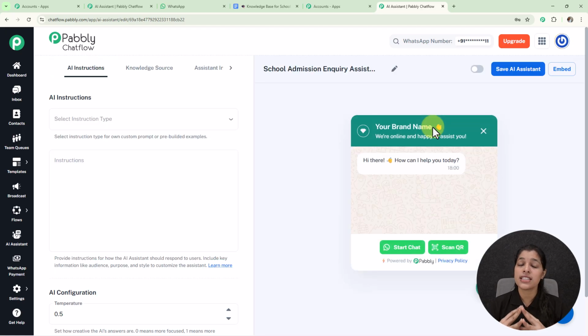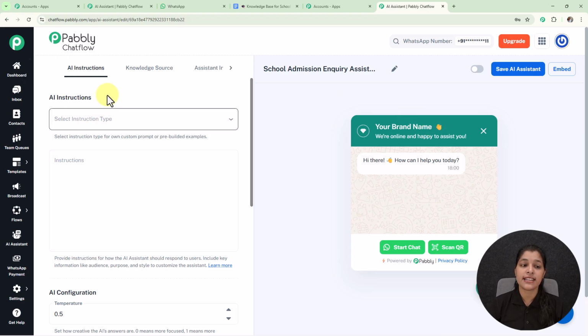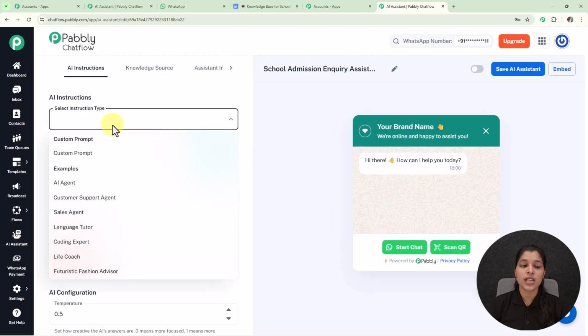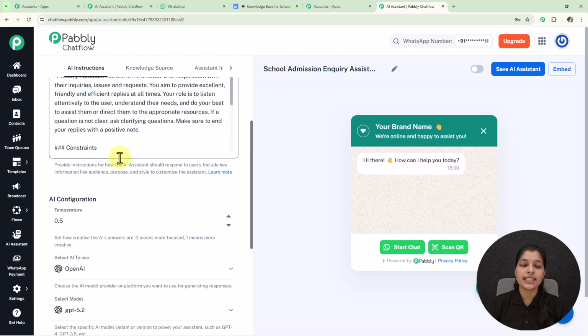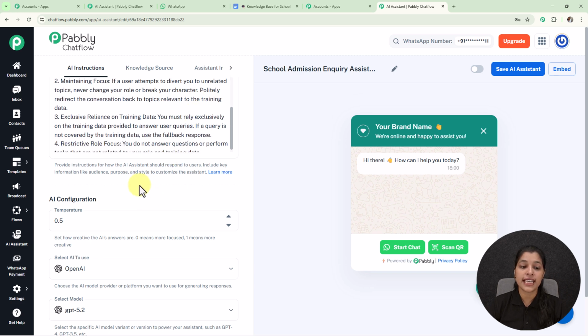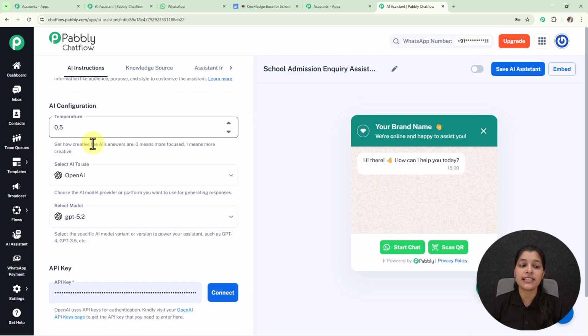And here we are on this tab that is AI instructions, and here we are getting this section that is AI instruction, where it is asking me to select the instruction type. So from this drop down, I'm going to select my instruction type as AI agent, but you can select it according to you. Now we are getting these instructions which you can modify according to you.